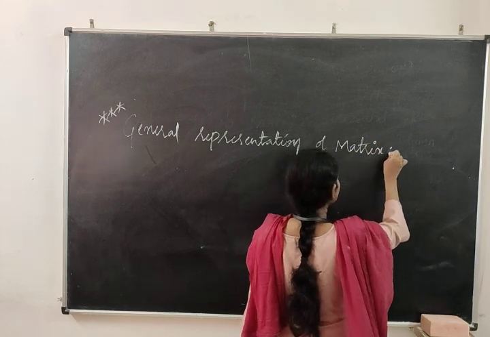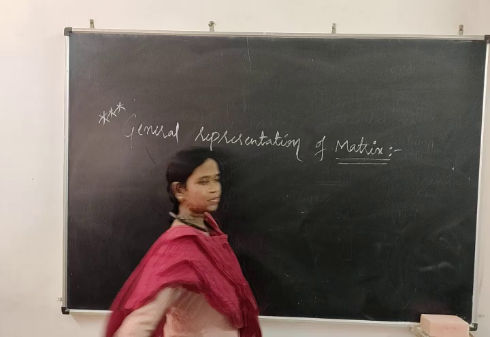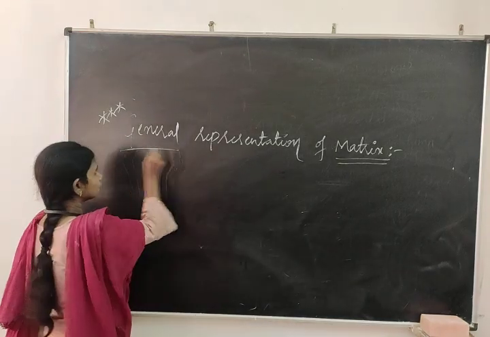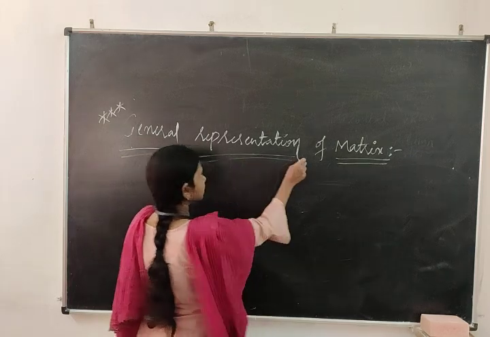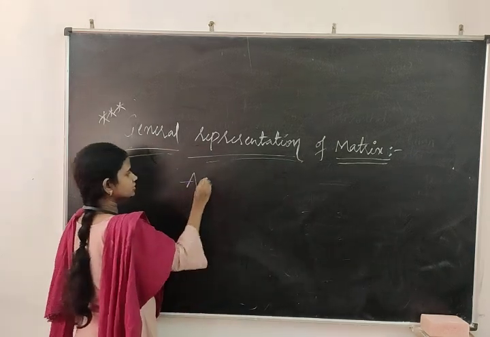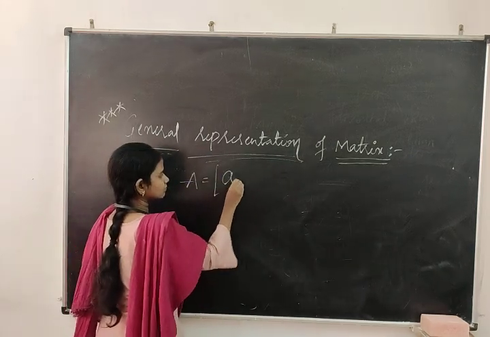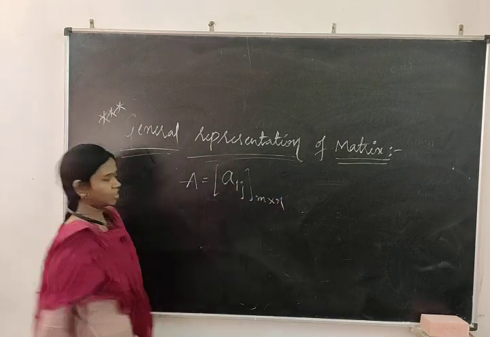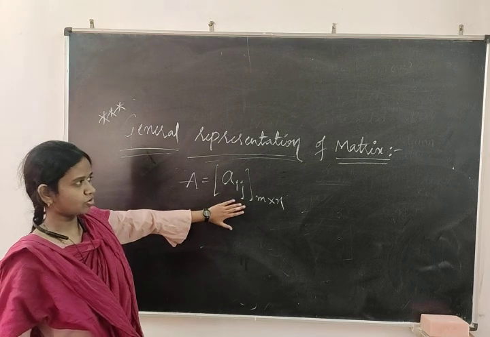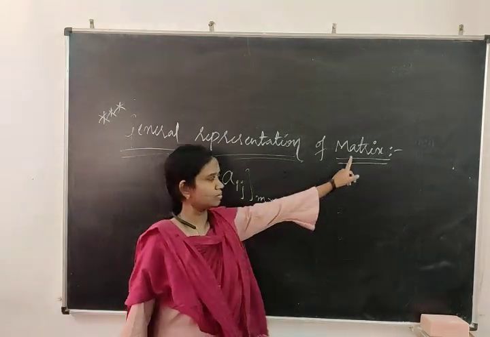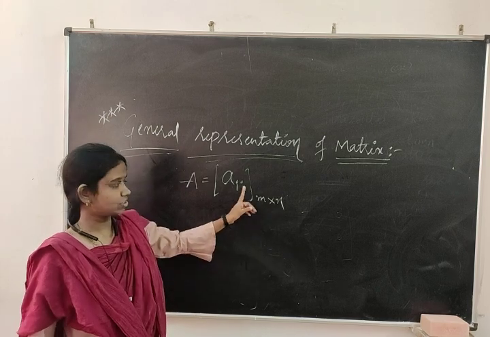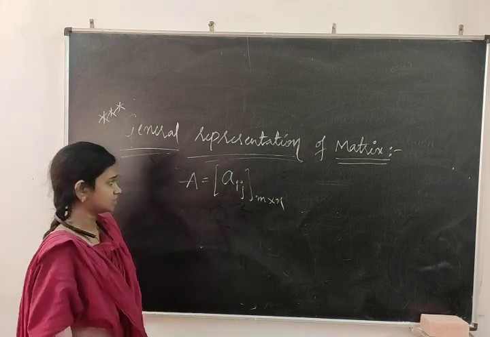Whenever you move on to higher studies, you are going to face it. It is represented as capital A is equal to A suffix ij, m cross n. Whenever you come across this type of notation, it has to be a matrix itself. You have to remember this for your further studies.